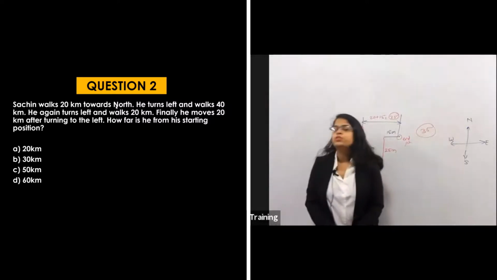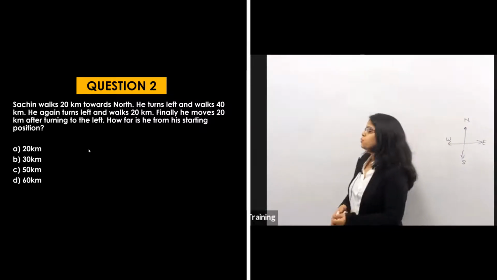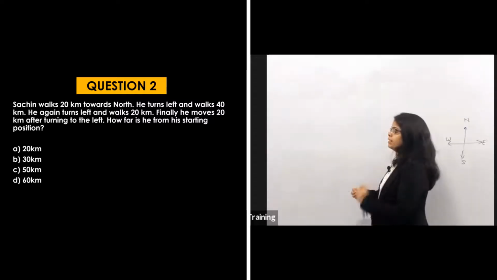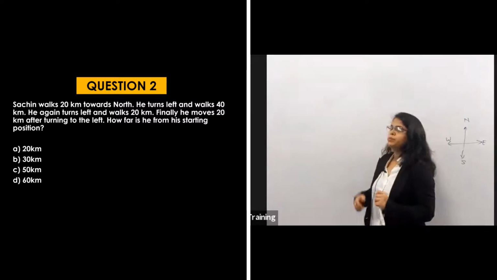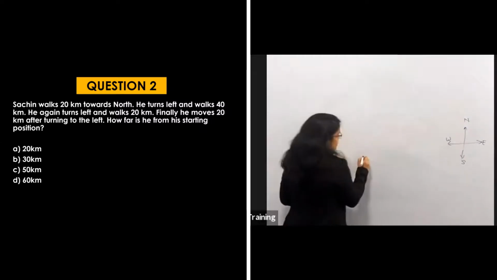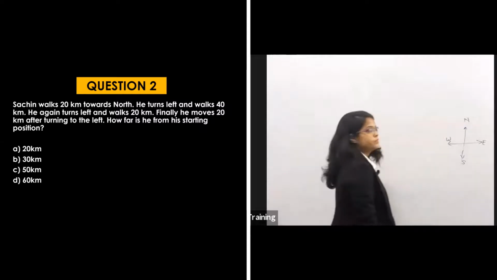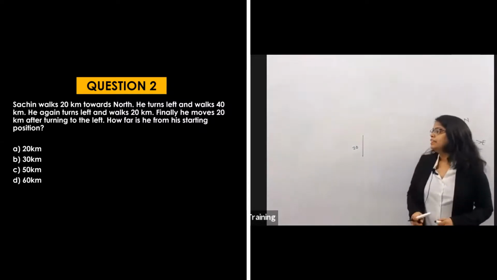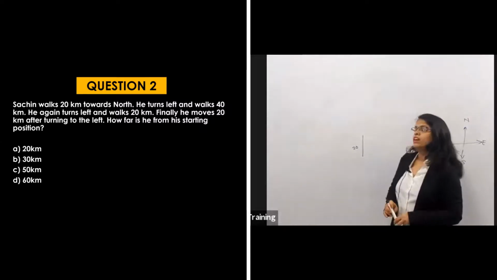The question is in front of you now. Question number 2. First read the question. What are they saying? Sachin walks 20 km towards the north. So let's start from this. He is starting and he is going 20 km in the north. After that, he turns left and walks 40 km.